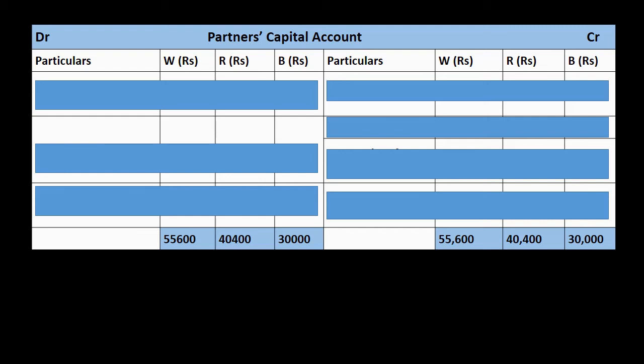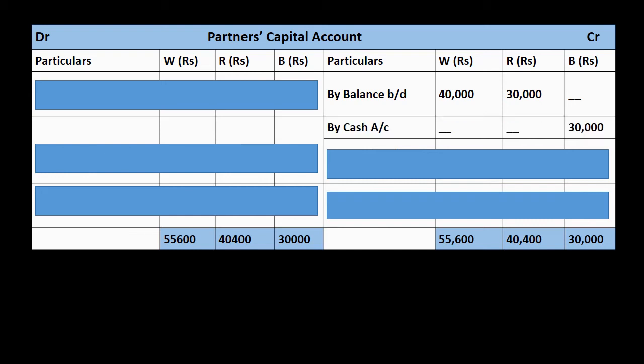For preparing partners capital account, first we will write their balances from last balance sheet as their balance BD, out of which W will get 40,000 and R will get 30,000. After that, we will post new partner's capital, which he brings in form of cash, as by cash, and that amount is to be shown on credit side of B's capital account.